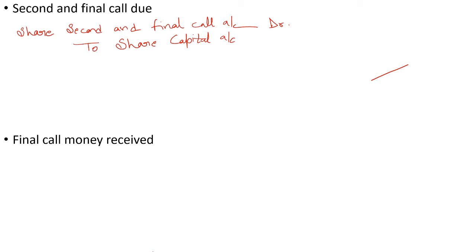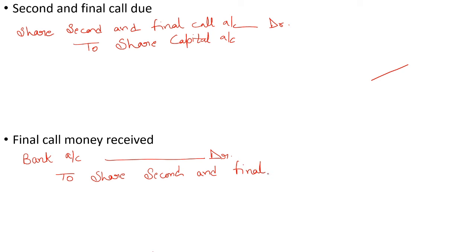And when the company will receive the final call money, then journal entry will be passed, bank account debited to share second and final call account. So I hope these journal entries are clear when the shares are issued for cash.